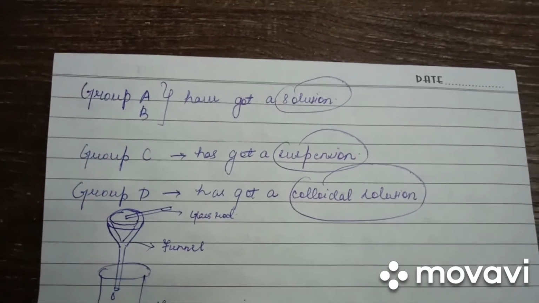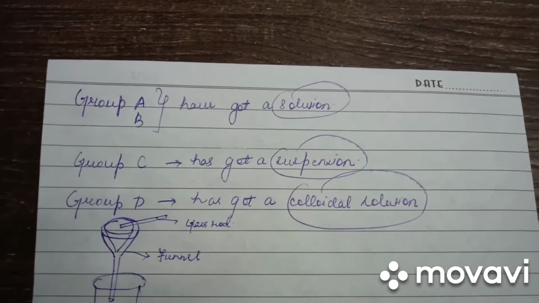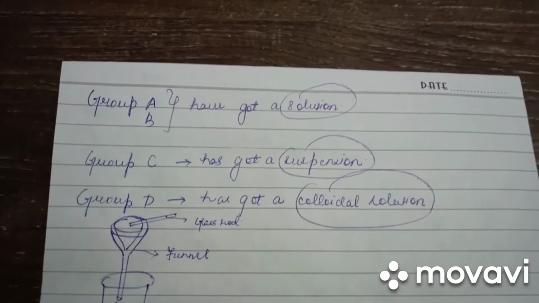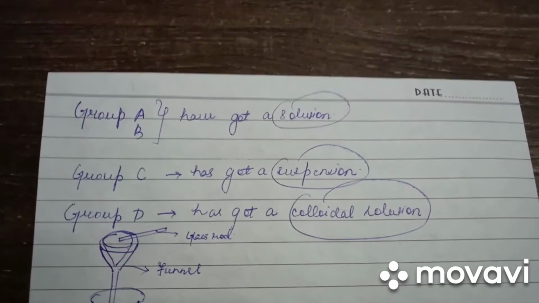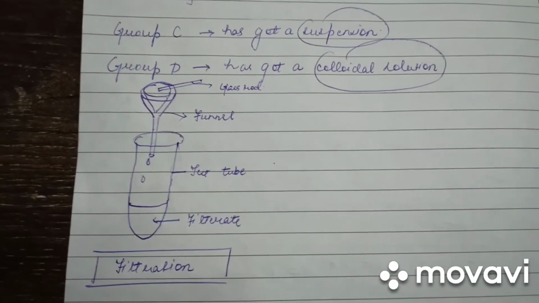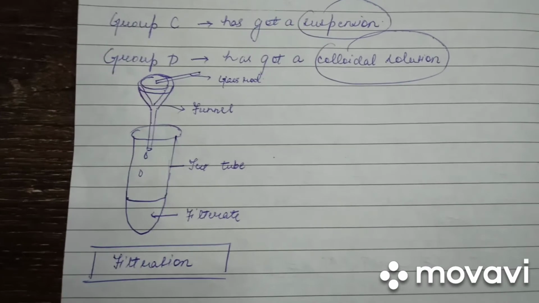From the experiment carried out, we observe that Group A and B have got a solution, Group C has got a suspension, and Group D has got a colloidal solution. Down below is given the filtration process which was carried out during this activity.